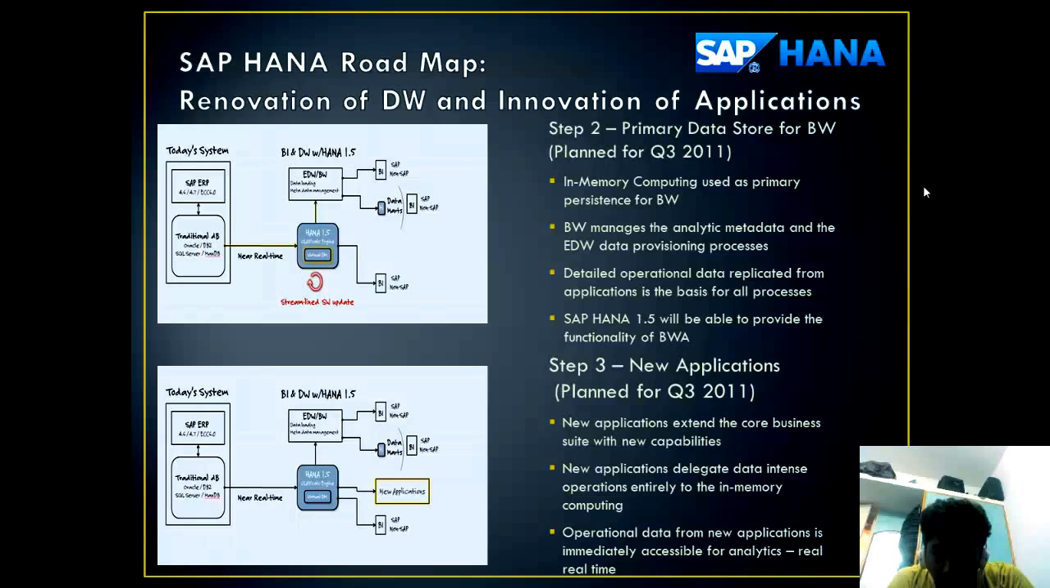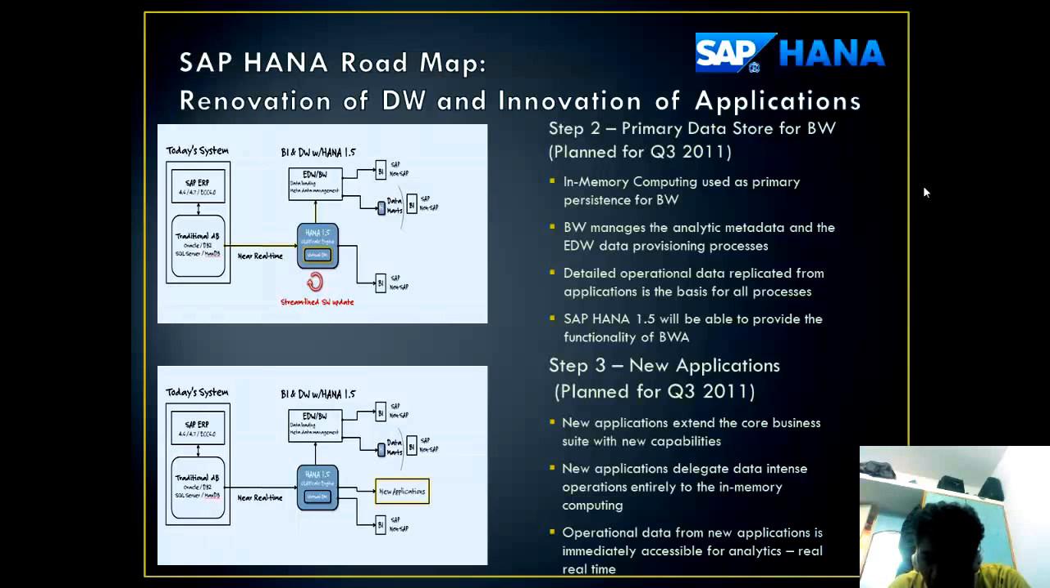Step 3. New applications. The next aim for SAP HANA was that the integration of new applications become possible for it. The new applications extend the core business suite with new capabilities. The new applications add extra capabilities to the current system. New applications delegate data-intense operations entirely to the in-memory computing. The data-intense operations are entirely dedicated to the in-memory computing.